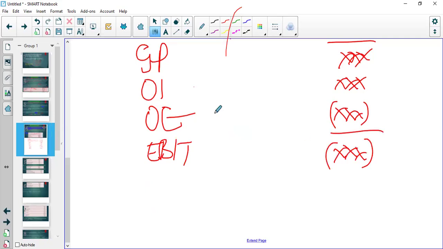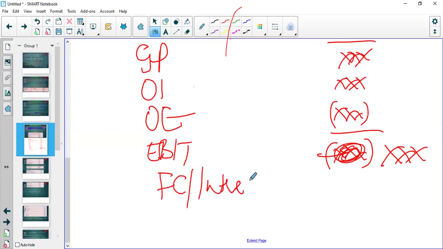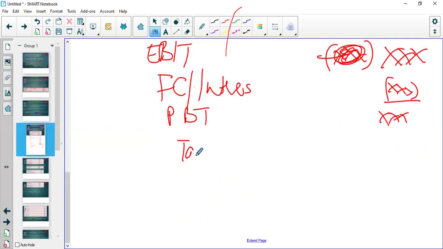Then assuming that it's going to be a profit, not a loss, we have finance costs or interest expenses here. Then we have profit before tax. Then we have taxation that has to be paid to the government.